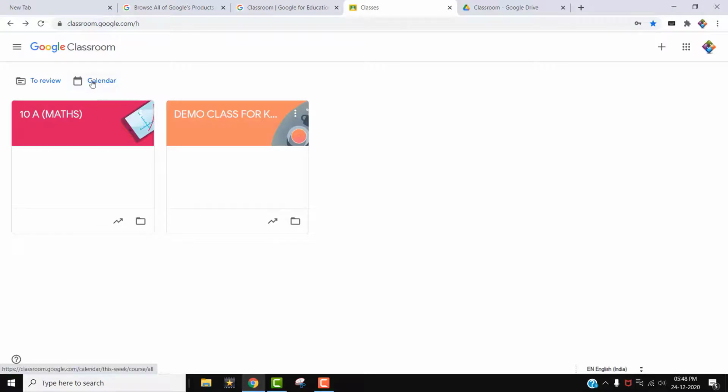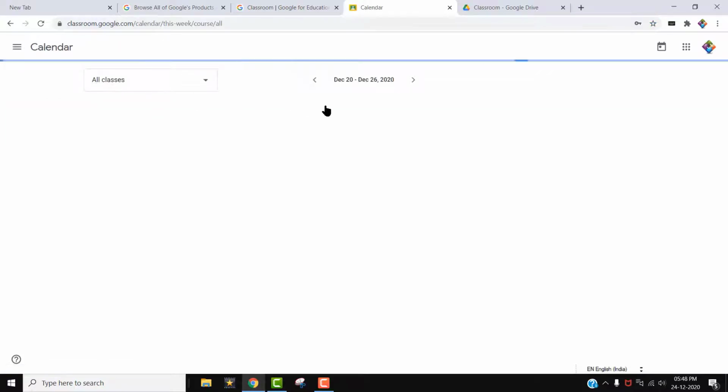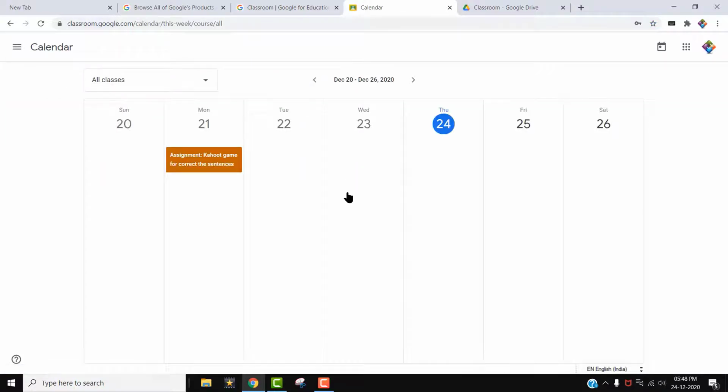And another thing is the calendar. This is Google Calendar. When you click on this Google Calendar, we can add reminders and details, and we can do lots of things by using the calendar. We can enter the test paper date or the assignment submission date, those types of things, in the calendar. Okay, that you know.